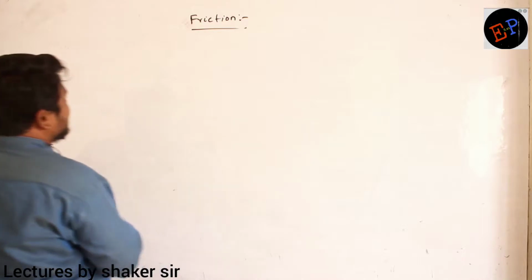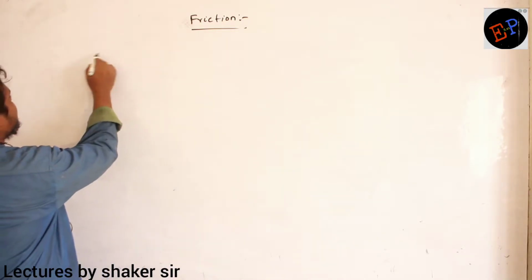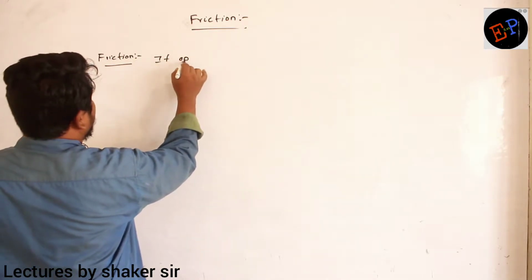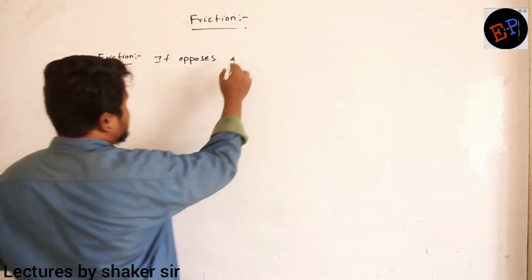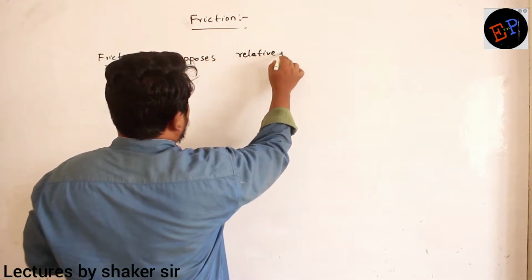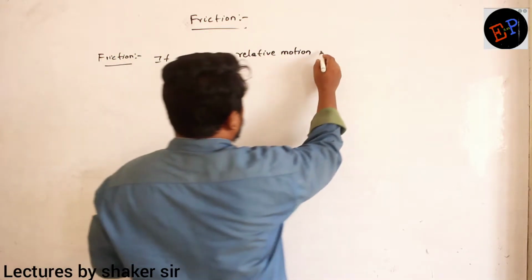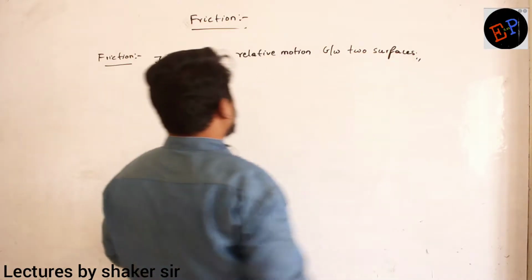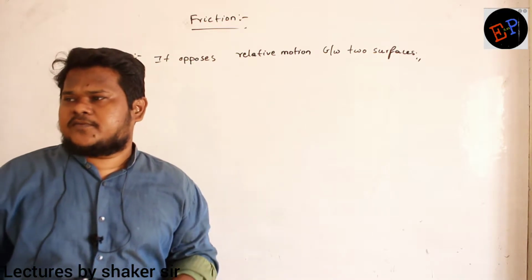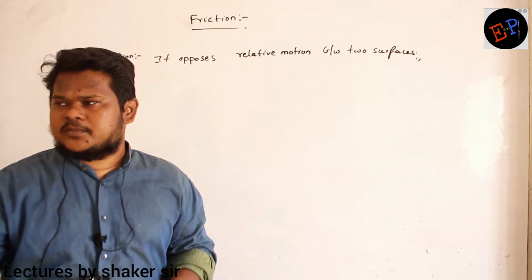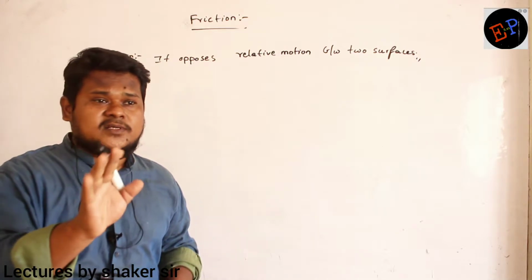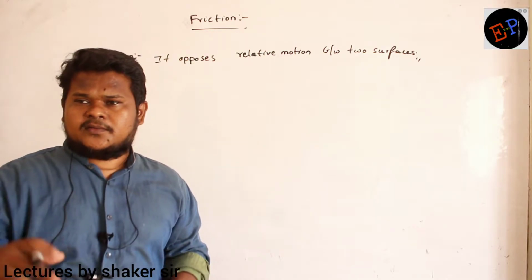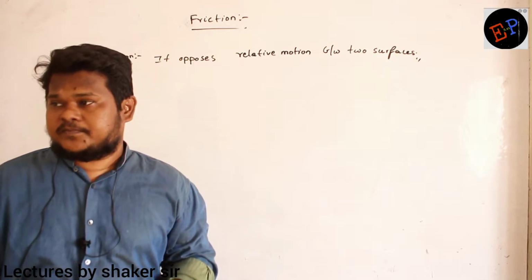Okay, ma. See, ma, what is friction? Let us see. It opposes relative motion between two surfaces. Clear, ma? That is called as friction. So what is the function of friction, ma? It opposes relative motion between two surfaces. Okay? Friction doesn't oppose motion. It always opposes motion of one body with respect to another body, which is called as relative motion. Are you able to understand?